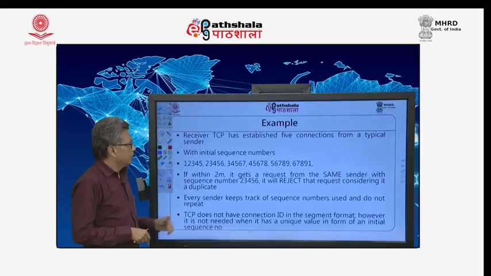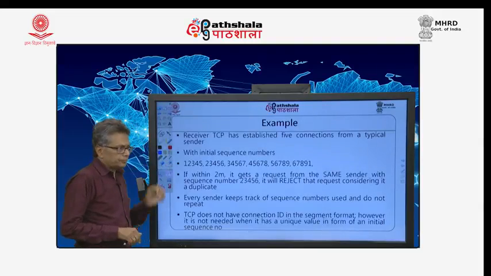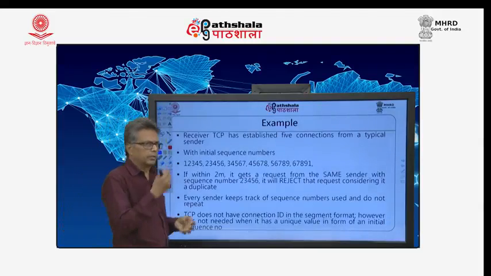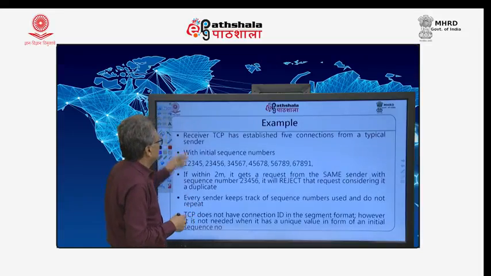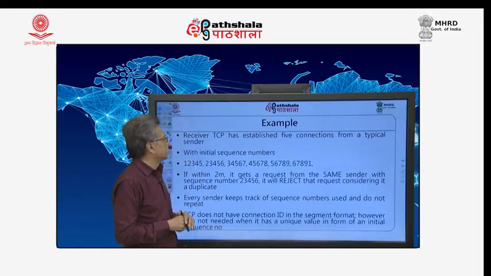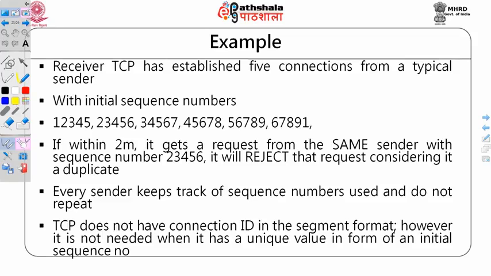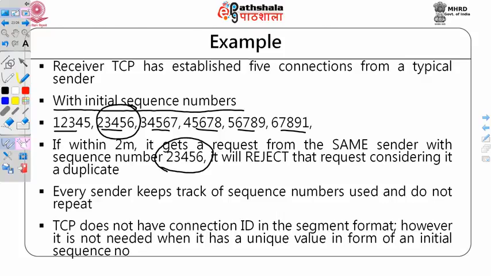Here is one example which talks about how this is used. The receiver TCP has established 5 connections from a typical sender with their initial sequence numbers as shown. Within 2 minutes, assuming that is the lifetime for this particular case, it gets a request from the same sender with sequence number 2, 3, 4, 5, 6, which is already there.